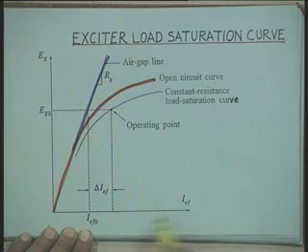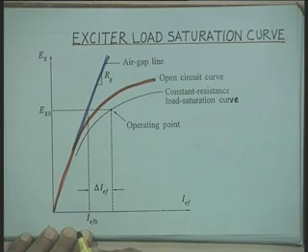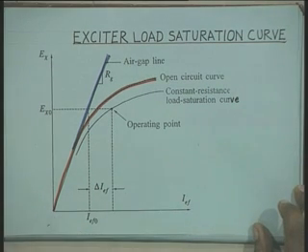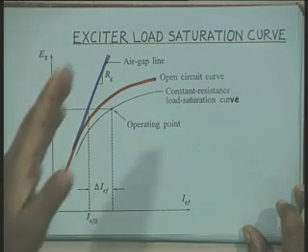If you find out the slope of this air gap line, because this is a steady state characteristic, what will be the slope of this? Resistance of the field winding. And since we are considering the air gap line, we will consider this resistance as Rg, shown here.